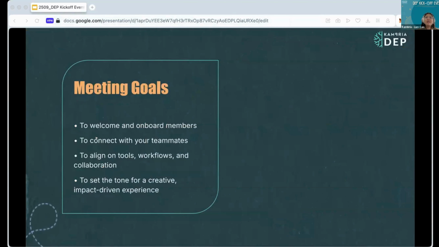So the goals of this meeting are to welcome and onboard the members of the 4 DAOs, to connect you with your DAO facilitators, your group and teammates, to align on tools, workflows, and collaboration, and to set the tone for a creative, impact-driven experience.